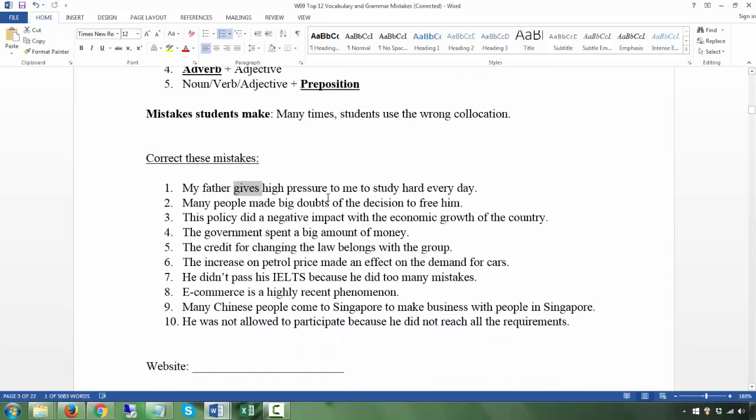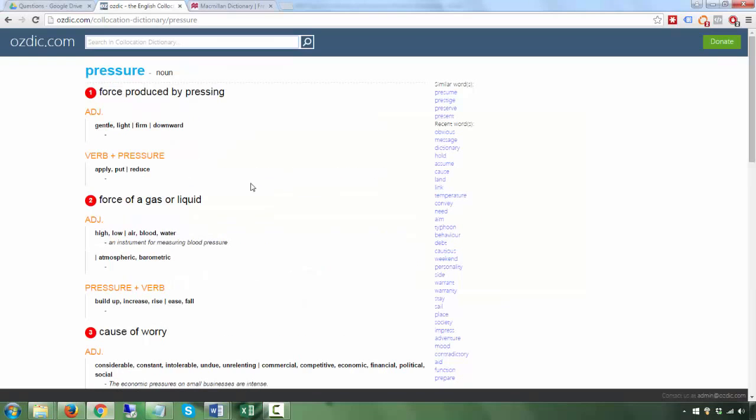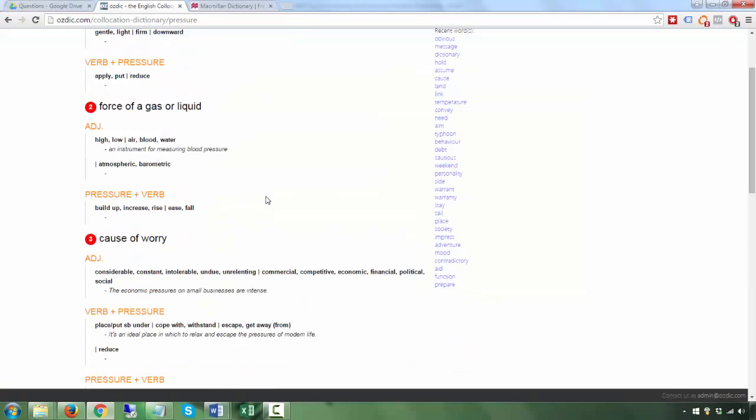It should be, of course, put, right? We've done this in the class. Put enormous, or you can put considerable pressure. Okay, let's just go to Ozdic, pressure. So you use the verb put. Well, this is not the correct meaning.